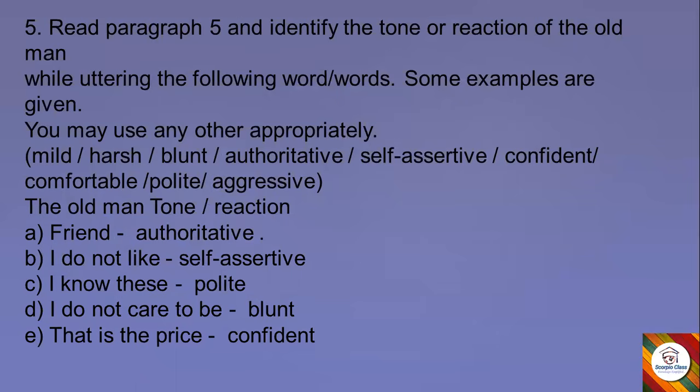So let us say if he talked to a friend, how did it sound? So to a friend was authoritative, self-assertive, polite, blunt, confident. Okay, so the words are given exactly wherever it's needed. So the answers are here and you can note it down. For the question, you can refer in your textbook. That's already been given here. Just answers, you have to write it down. Authoritative, self-assertive, polite, blunt, and confident.